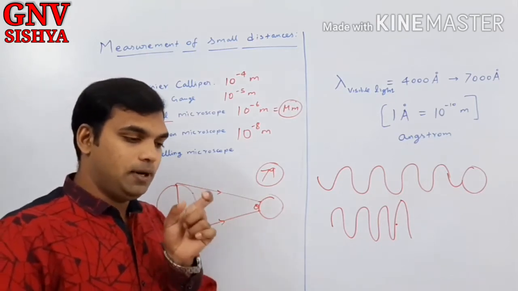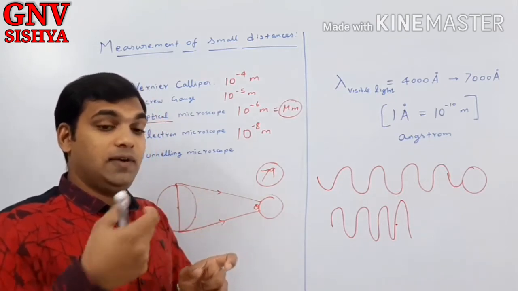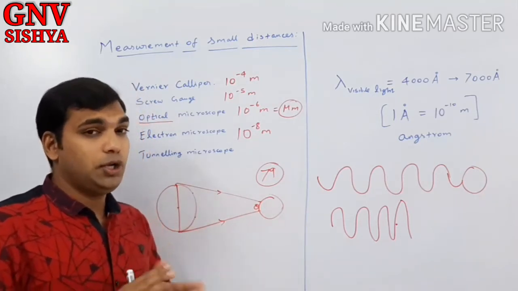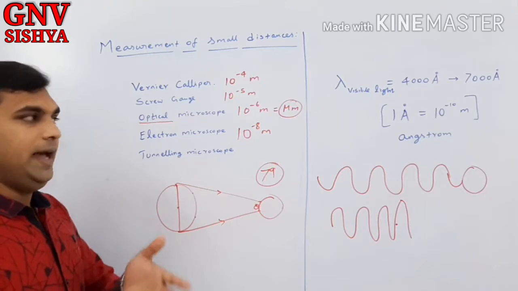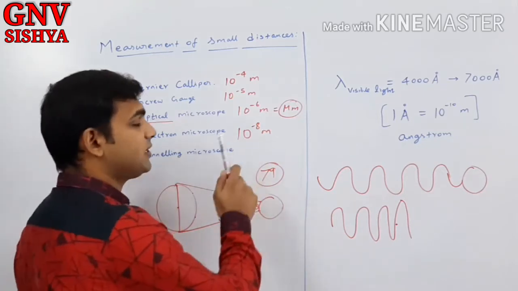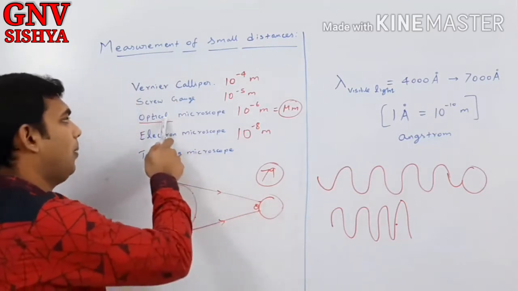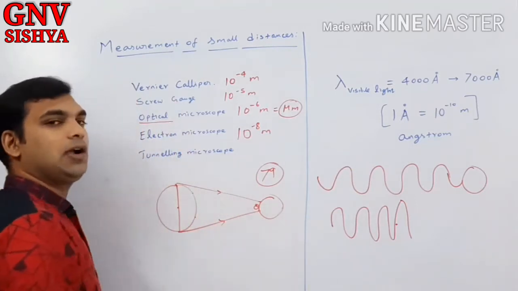Mass can act like a wave, and waves can act as if they have mass. So this is called dual nature. You will be studying it in higher classes. So for measuring distances which are smaller than the wavelength of light, you cannot use an optical microscope. You use an electron microscope.